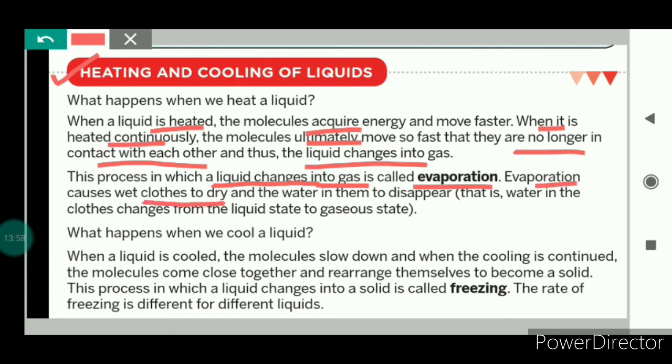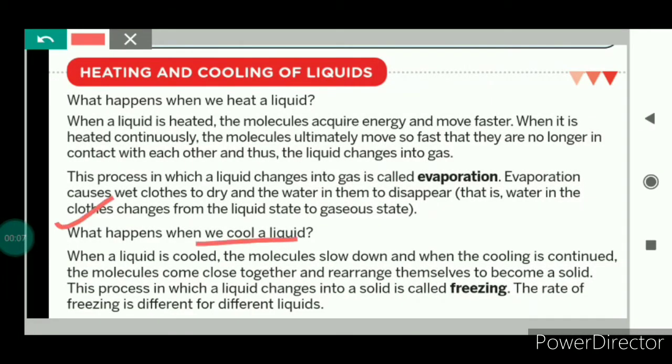You might have seen that when wet clothes are spread on a wire in the sunlight, they become dry. It happens because of evaporation, because the water in them disappears. The water in the clothes changes from the liquid state to the gaseous state. So the wet clothes become dry because of evaporation.